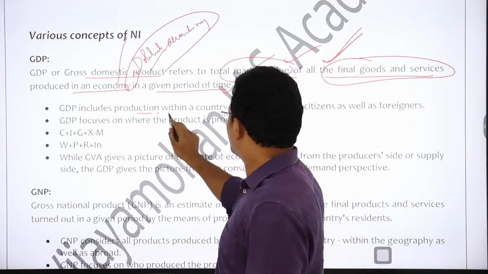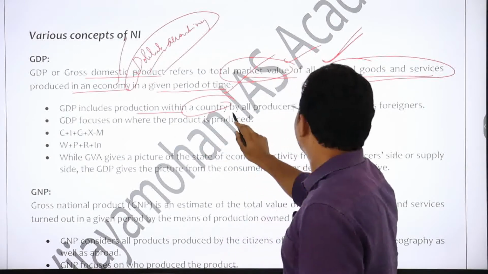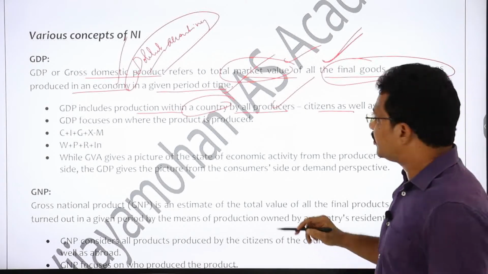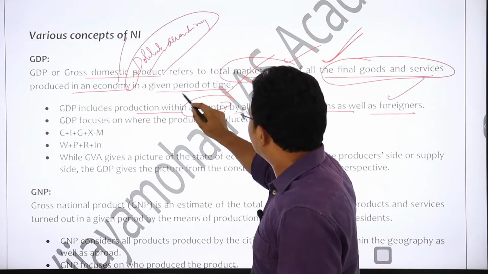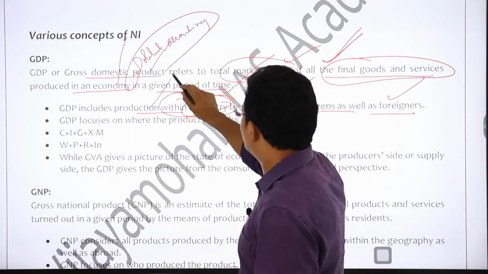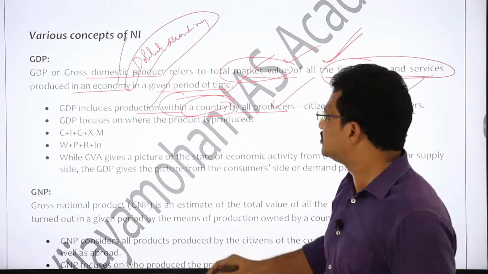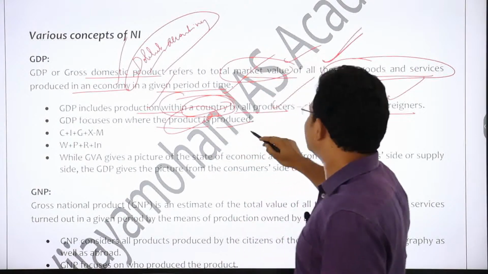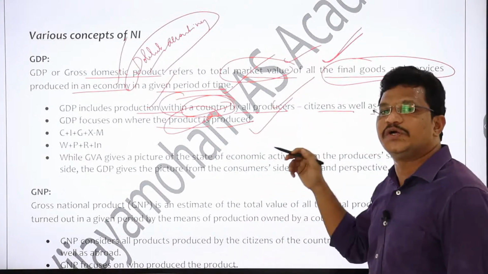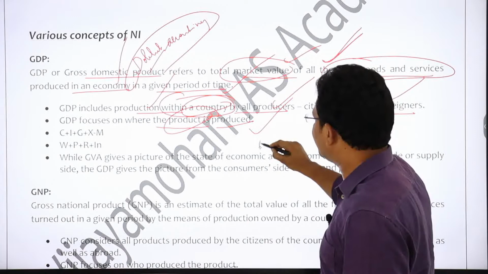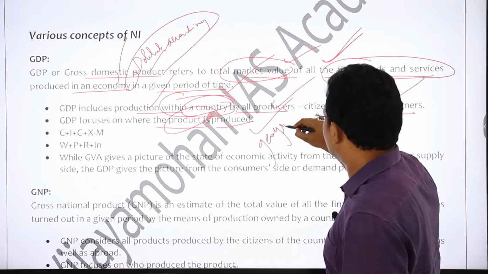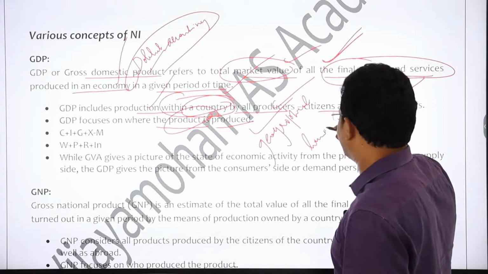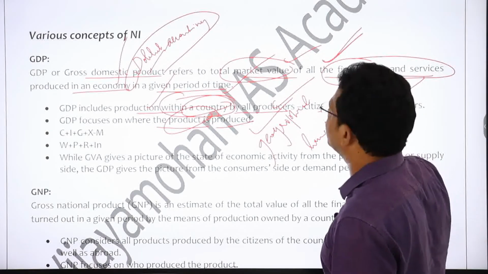Now GDP includes production within a country by all producers, whether citizens or foreigners. Now you have to emphasize on within a country. GDP includes production within a country. So GDP is basically focusing on where the product is produced rather than who produced it. So it has a geographical limitation, right? This aspect you just try to remember.